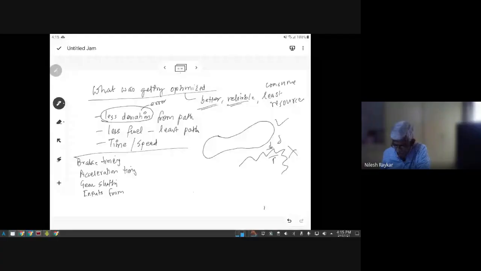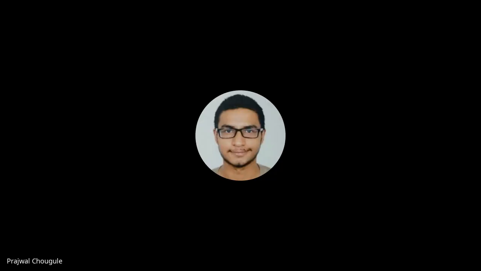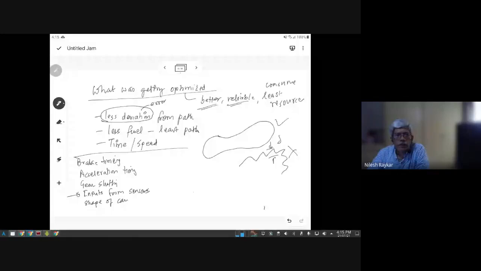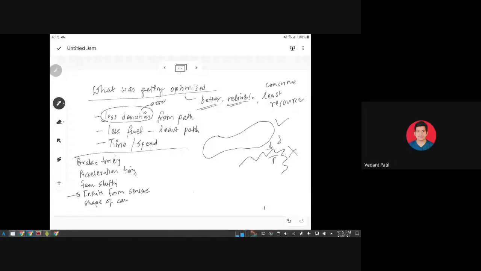How will the shape of the car help? For aerodynamics. Right. So it will affect the fuel efficiency as well as the speed. Yes. Optimizing fuel is the goal. How do you achieve that?